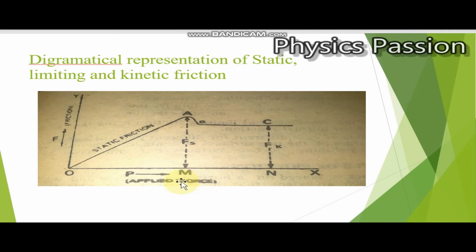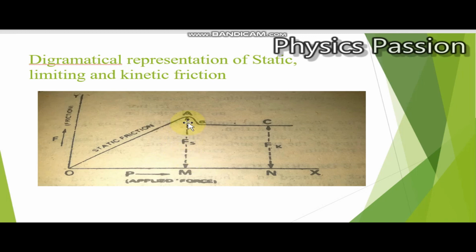We can also understand these terms with the help of a diagram. Here I have plotted applied force versus force of friction, with the applied force along the x-axis and the force of friction along the y-axis. From point O to A, the force of friction, which we call static friction, is proportional to the applied force. At point A, AM is the maximum value of the static friction, and this is called limiting friction.